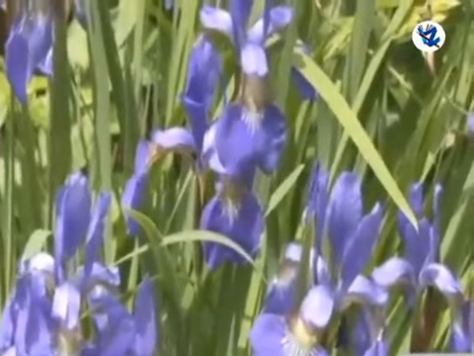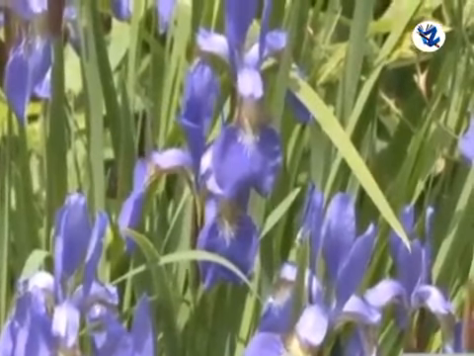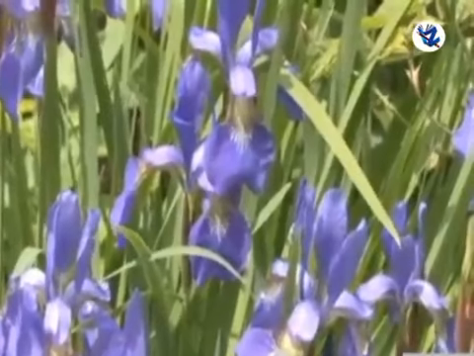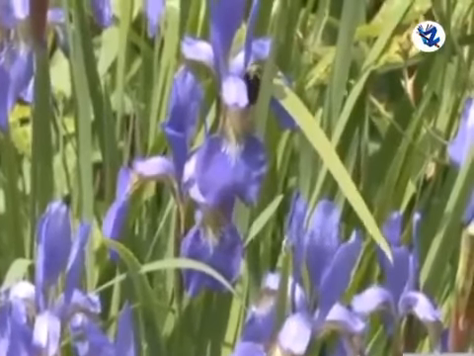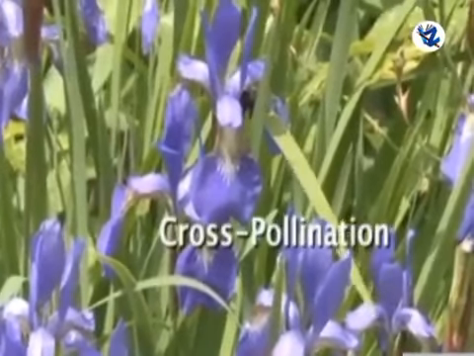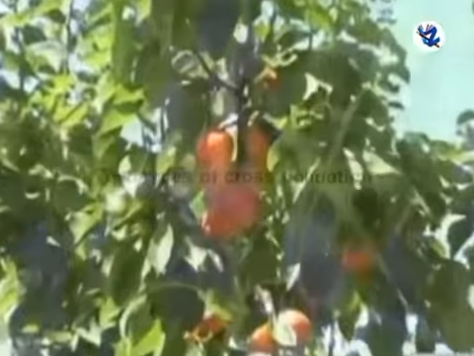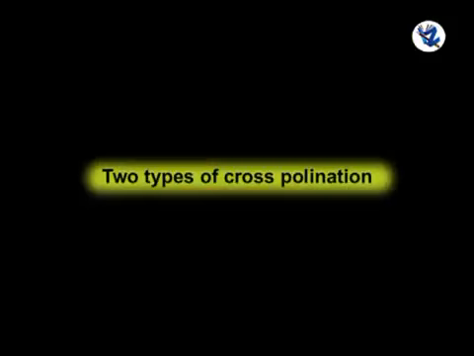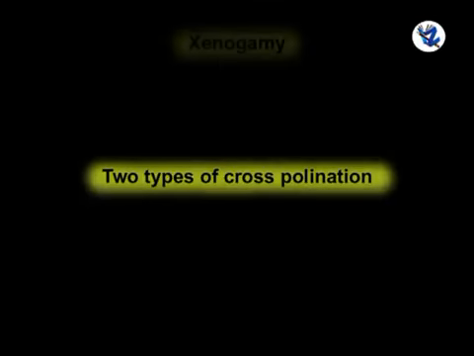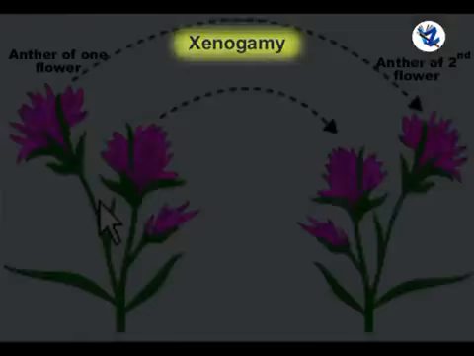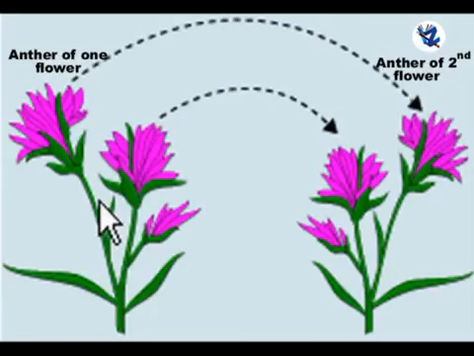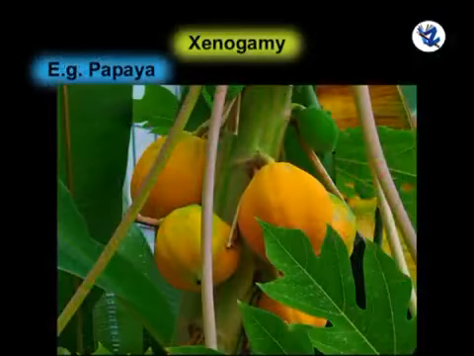Then cross-pollination, that is allogamy. It is the transfer of pollen grains from the anther of a flower to the stigma of another flower produced on a different plant having dissimilar genetic makeup with the help of external agents like wind, water, insects, etc. There are 2 subtypes of cross-pollination. 1. Xenogamy. It is the transfer of pollen grains from the anther of a flower to the stigma of another flower produced on a different plant belonging to the same species.